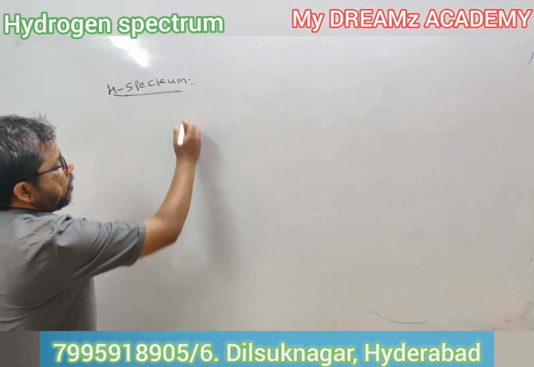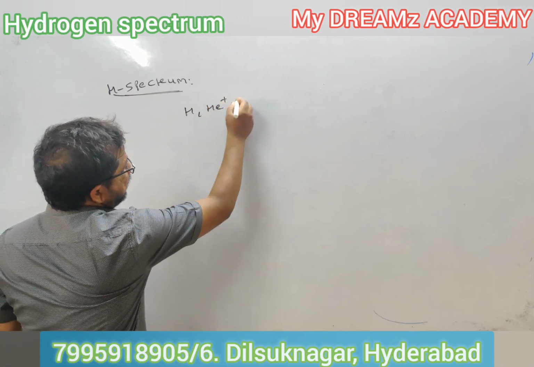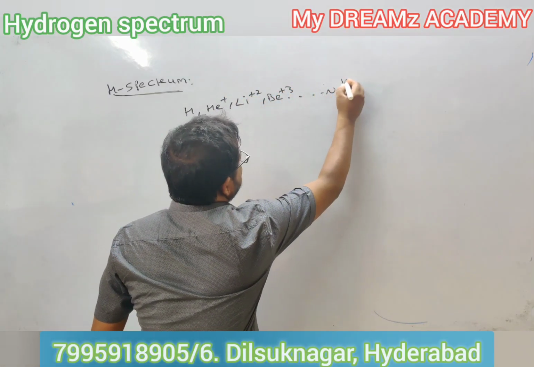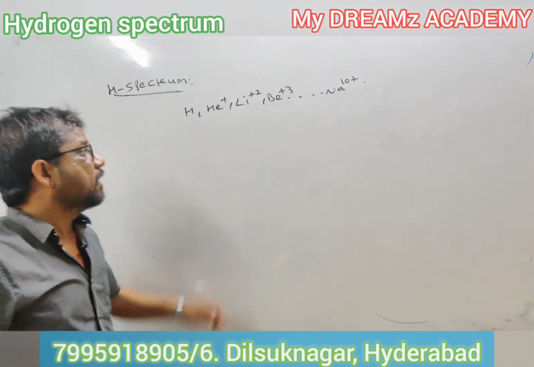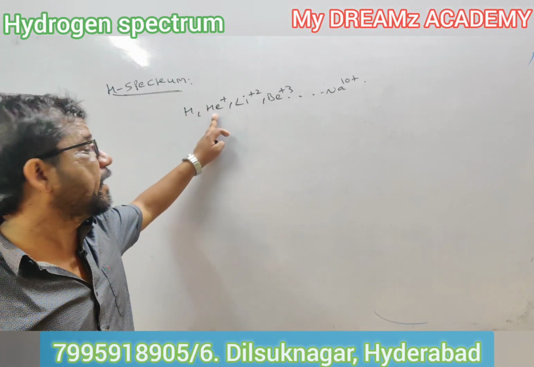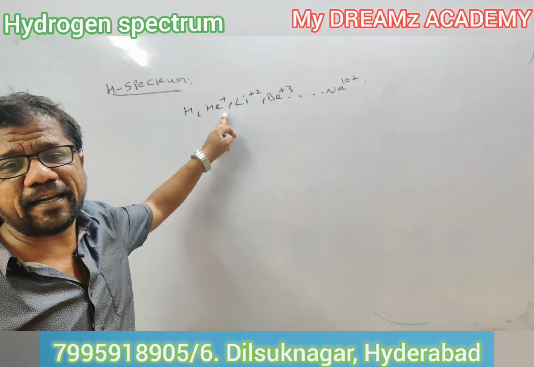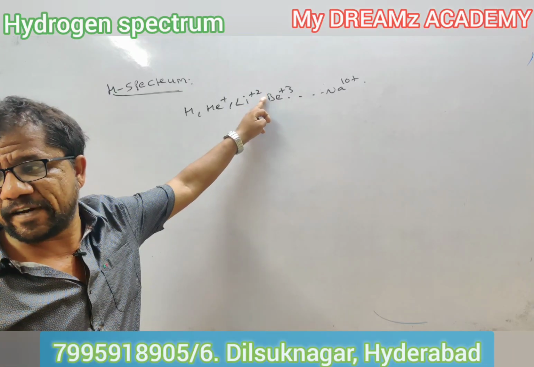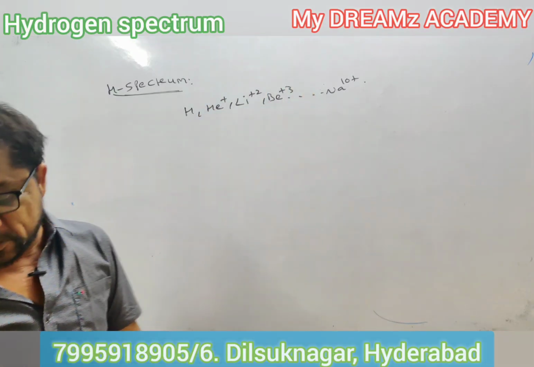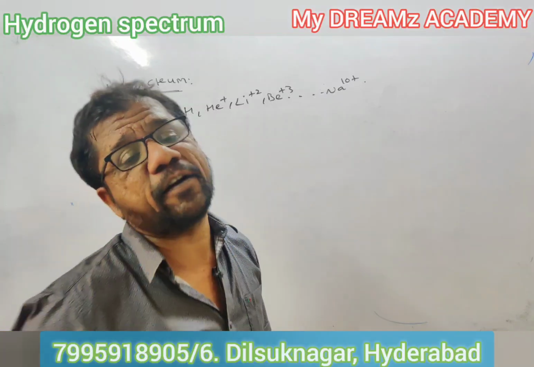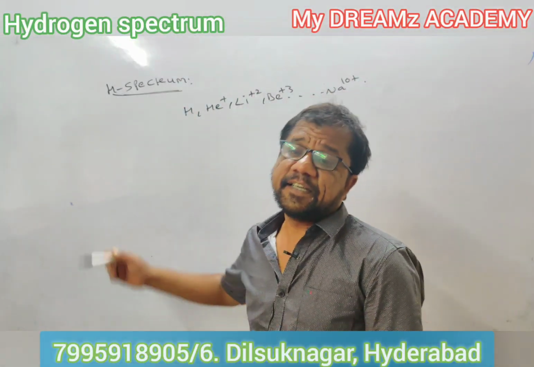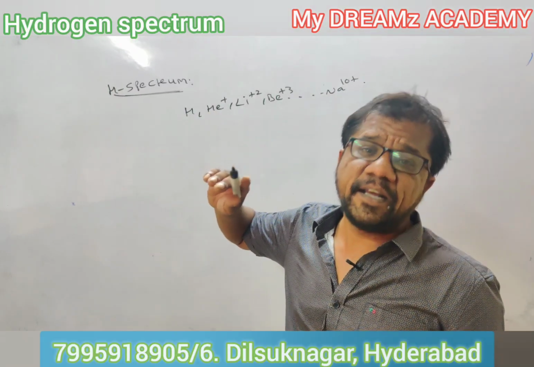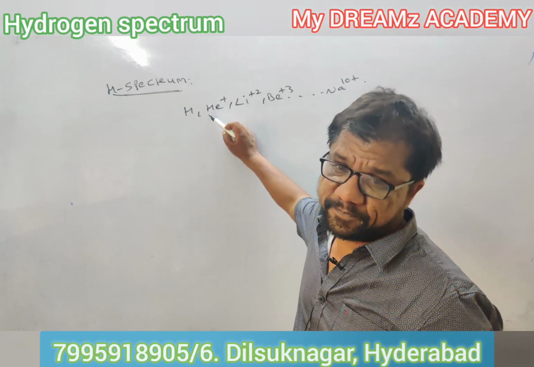Bohr explained the spectrum of H, He plus, Li plus 2, Be plus 3, even Na plus 10. Why? Because hydrogen has one electron. Helium has two electrons; He plus means it already lost one electron. Lithium has three electrons; Li plus 2 means it lost two electrons. Bohr explained the spectrum of all species which contain a single electron. He did not explain multi-electron species. For example, Bohr did not explain the spectrum for helium, but he explained it for helium plus.